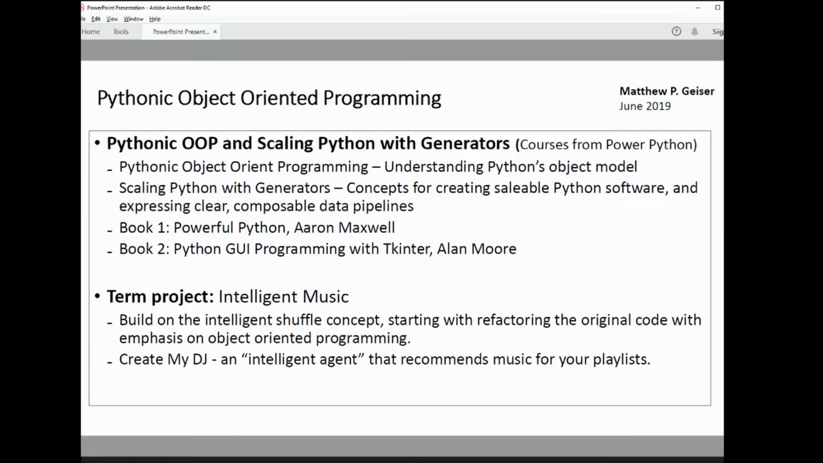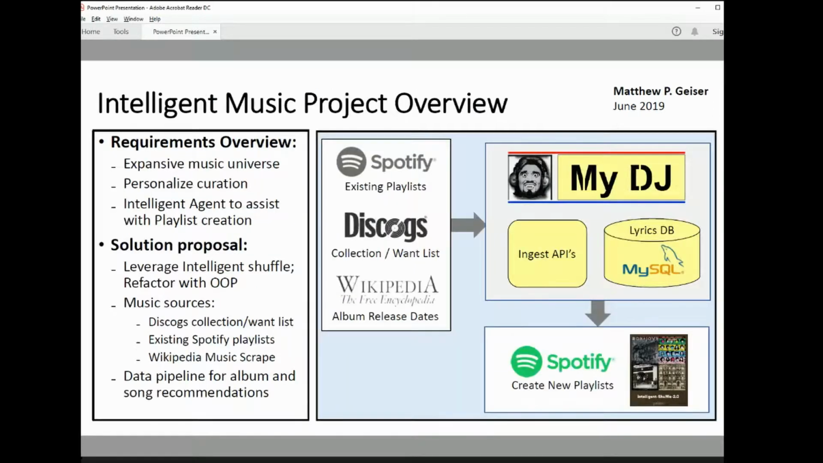So where I wanted to focus my term project this time was really advancing that intelligent shuffle concept and really looking at intelligent agents as a whole, and very specifically a my DJ capability. What really drove this requirement for me is, as I experience music on Spotify as a platform, I have access to just about any song I can think of. And Spotify does what I term an inside out attempt to curate music for me and make recommendations for me.